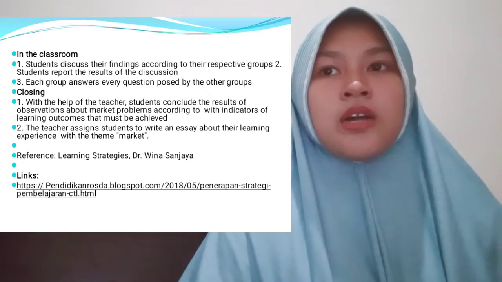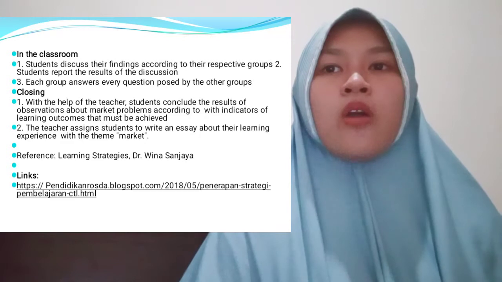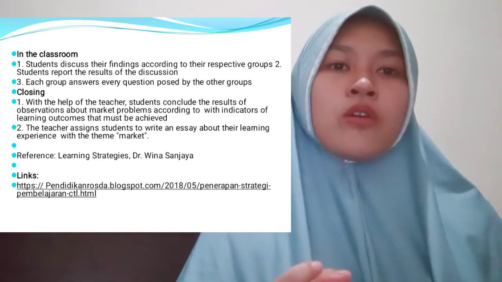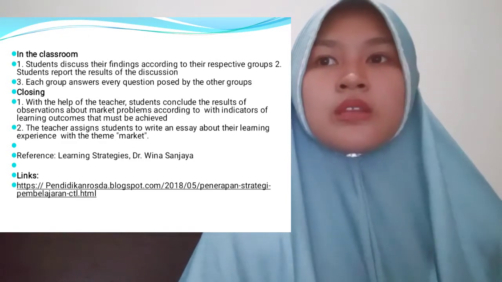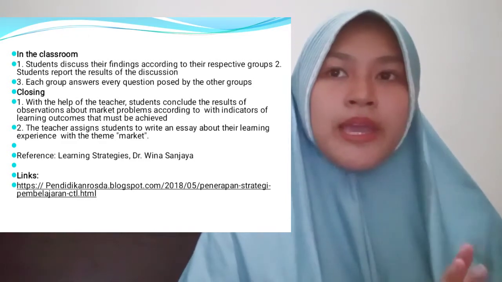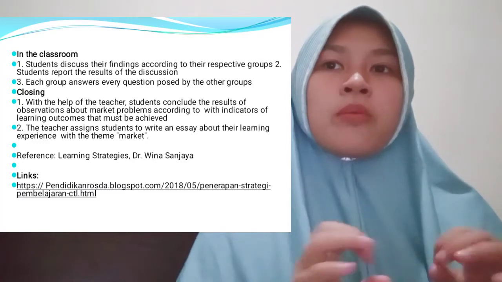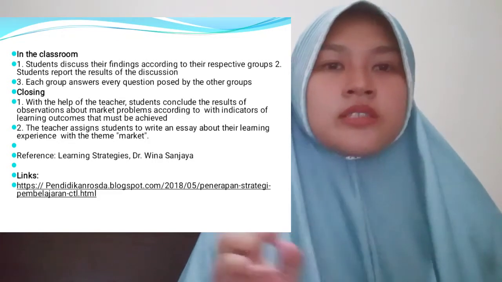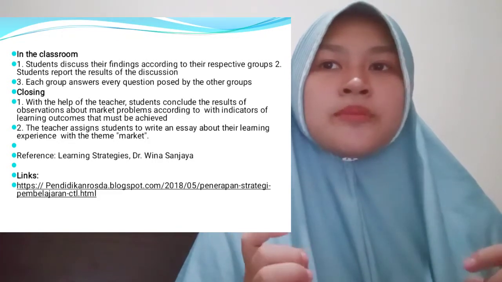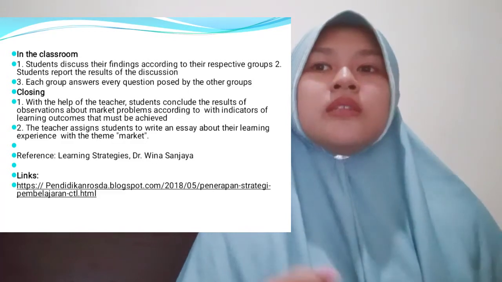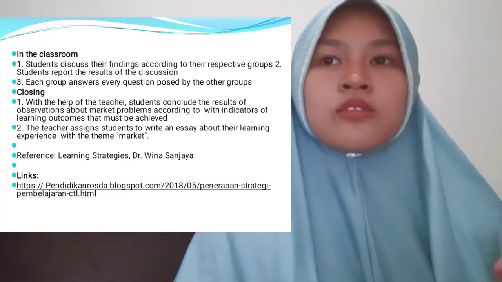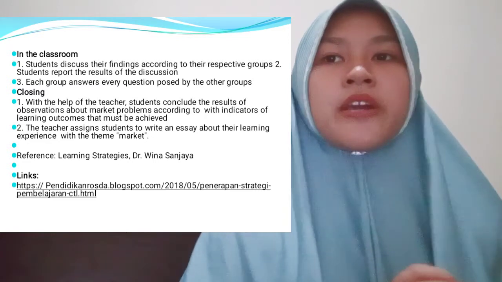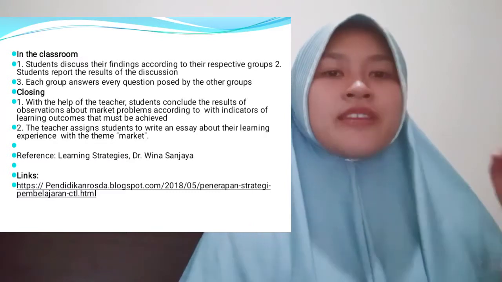Closing. 1. With the help of the teacher, students conclude the results of observation about the market according to which indicator of learning outcome must be achieved. 2. The teacher assigns students to write an essay about their learning experience with the theme of markets.